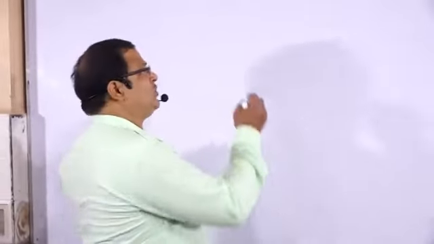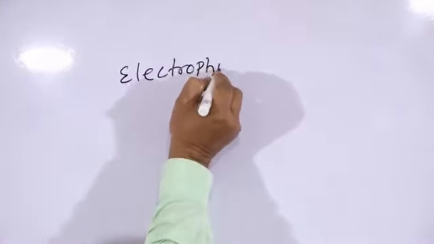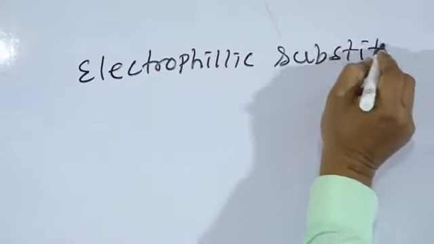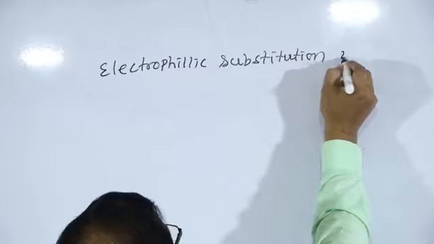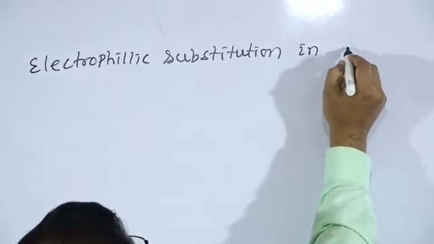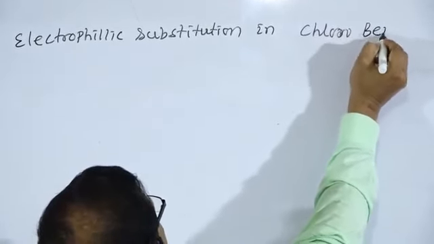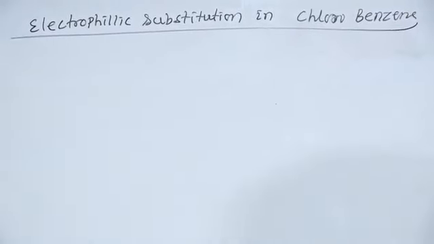Before going to that, we have to explain electrophilic substitution reactions first. So, electrophilic substitution reactions in haloarenes, that is, electrophilic substitutions in chlorobenzene.